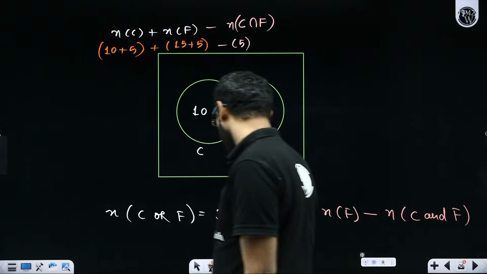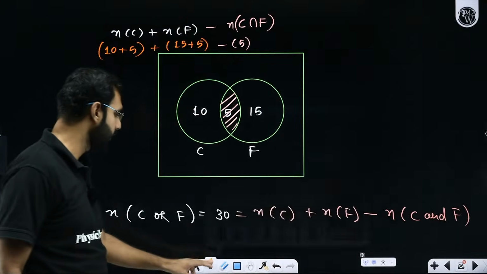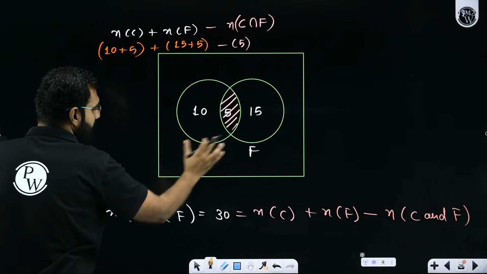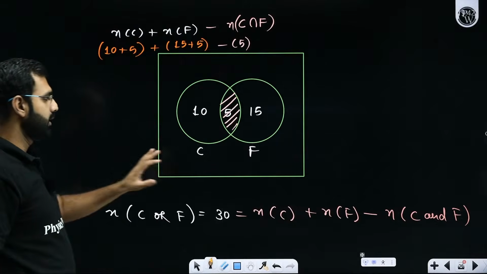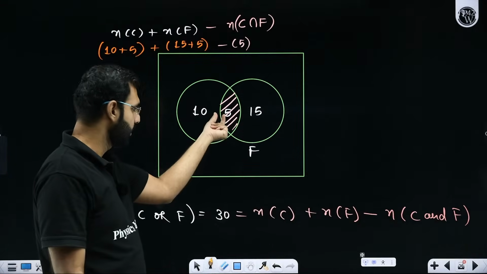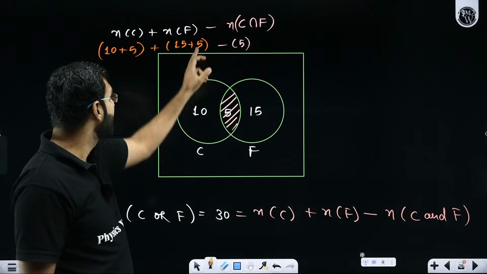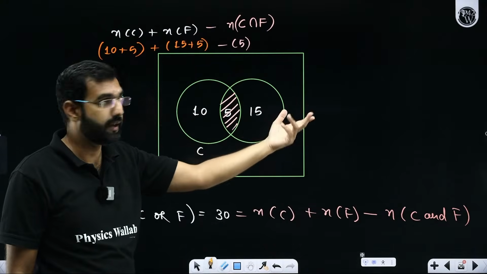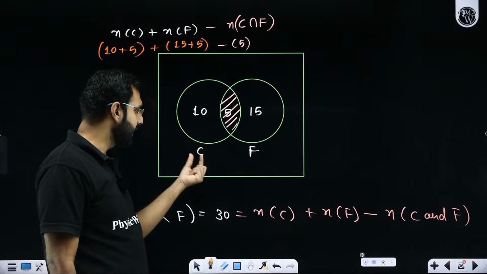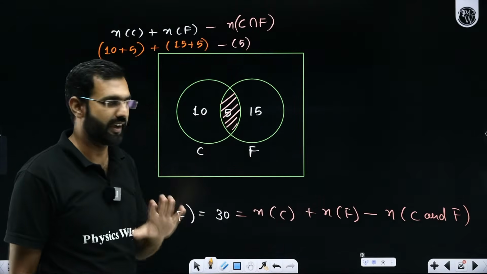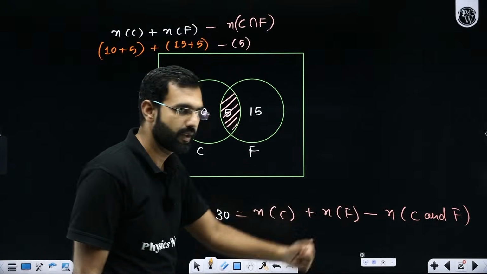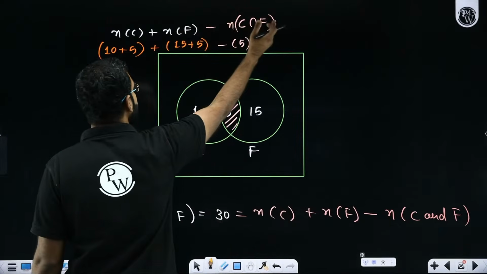Which means if I come back to this formula and try to teach you this formula over here, I hope you're getting it. Number of elements in cricket, the people who like cricket, are 10 plus 5. The number of people who like football are 5 plus 15. But this 5, which is getting counted twice, should be subtracted once so that the equation stays balanced. So C and F have something in common, which is 5, because when I calculated C and when I calculated F, it got counted twice. So I'll subtract this intersection.